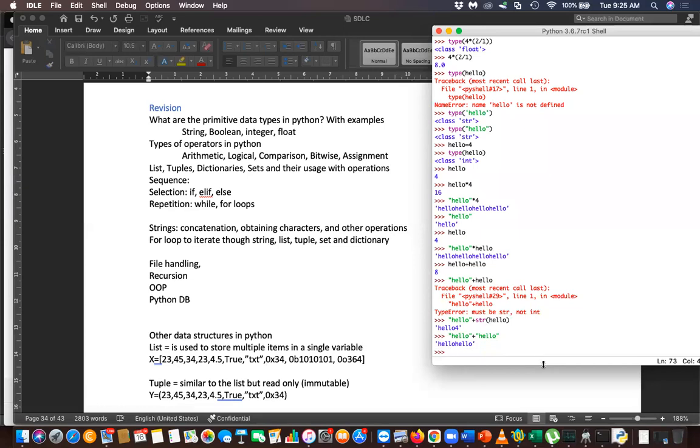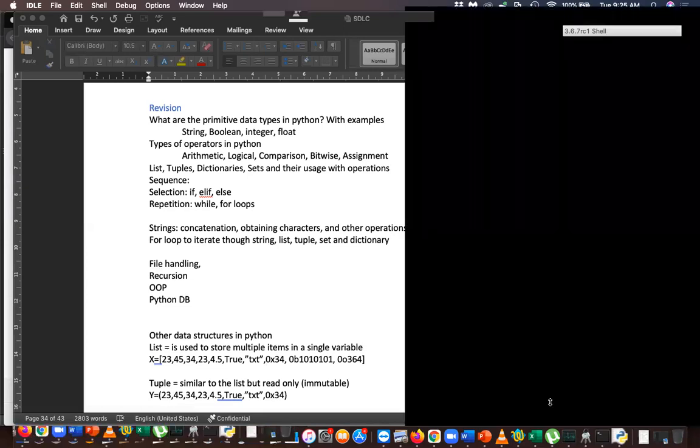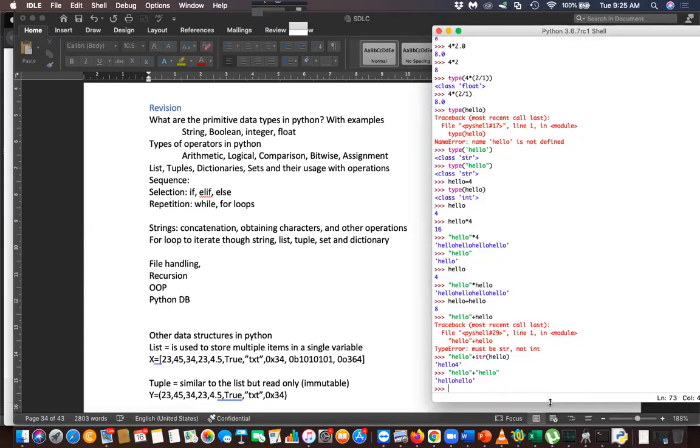So please understand this concept. Plus can be used in strings. To add strings, you can use plus. To add numbers, you can use plus. Here's how you add numbers. Here's how you add strings. So adding can be used to add numbers or strings.